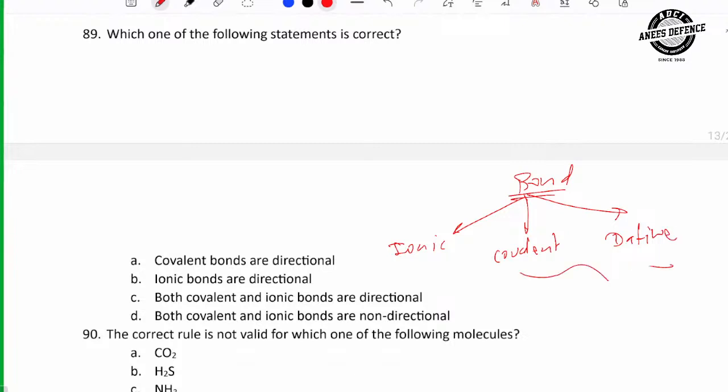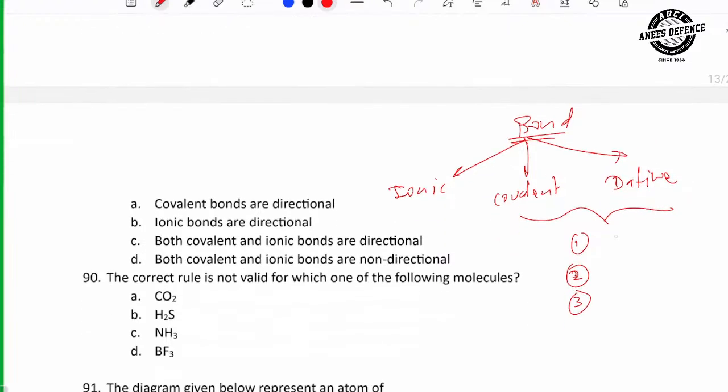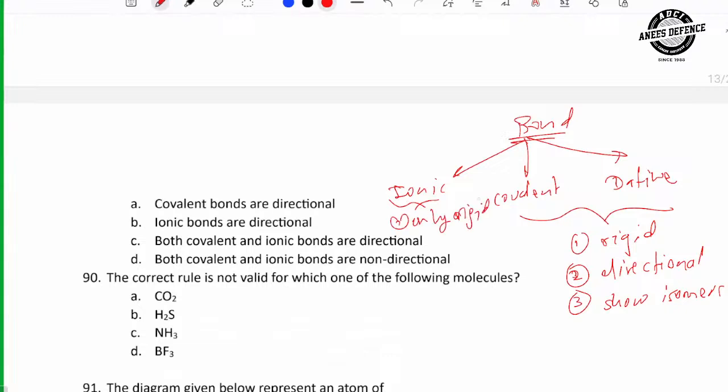So for these two bonds, please remember three facts: rigid, directional, show isomerism. Show isomers, right? But in case of ionic, it is only rigid. Only rigid means no direction, no isomerism. So now choose your option.